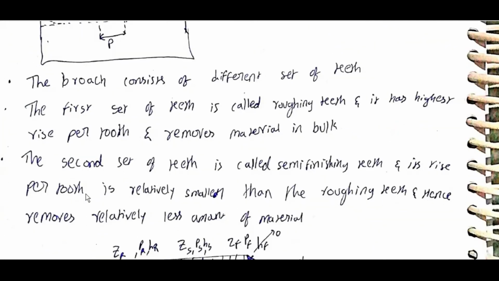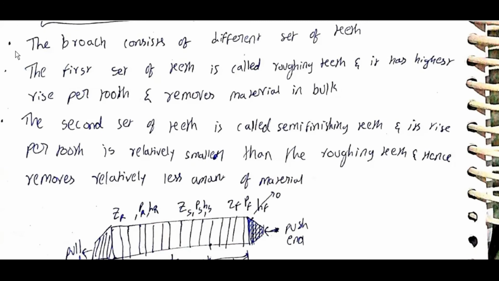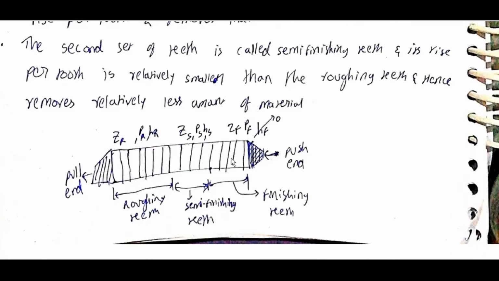Broach consists of different sets of teeth. The first set of teeth is called roughing teeth; it has the highest rise per tooth and removes material in bulk. The second set of teeth is called semi-finishing teeth. Its rise per tooth is relatively smaller than roughing teeth, and hence it removes relatively less material. ZR, PR, HR, ZS, PS, HS, ZF, PF, HF.